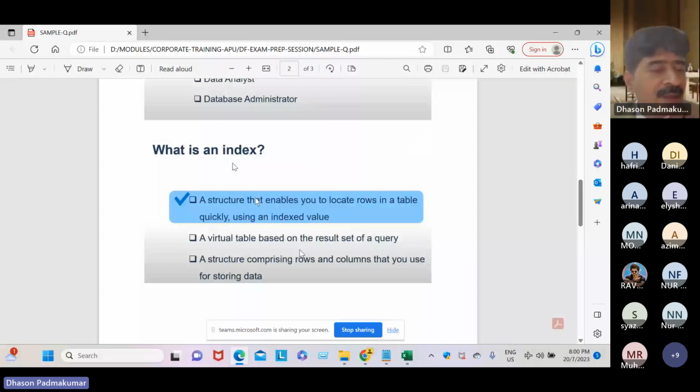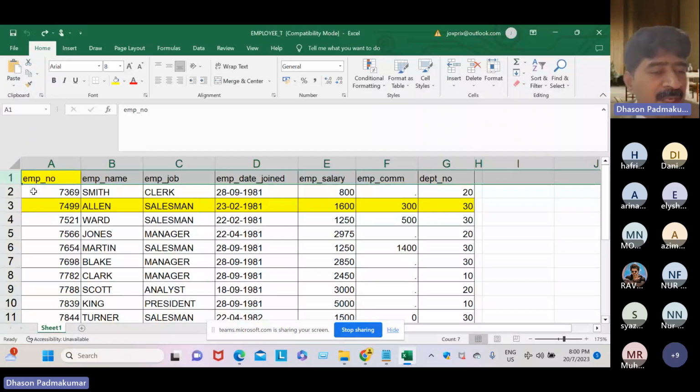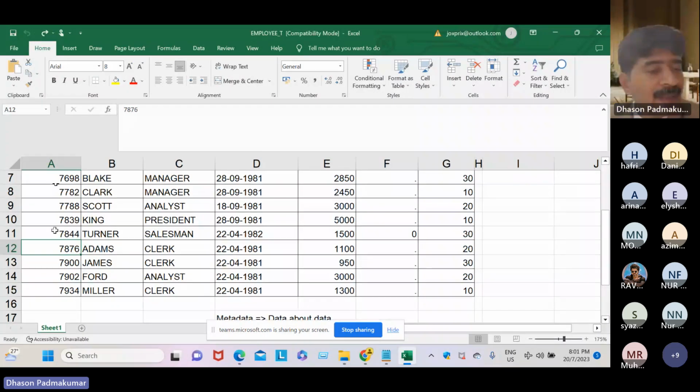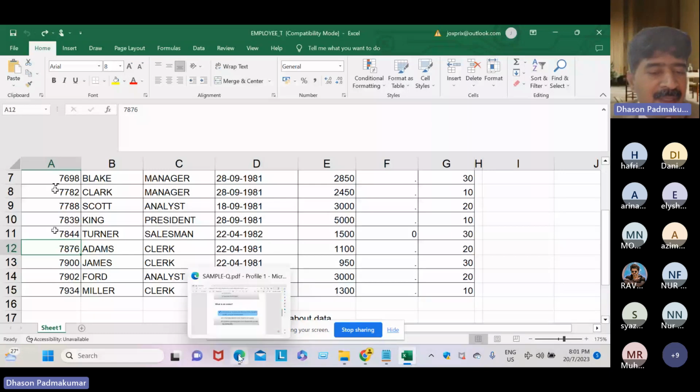Normal searching may take a few seconds to a few minutes. To speed up searching, you just index on this column, so you can search data much faster than the traditional way. If a table is indexed, searching takes minimal time. If not indexed, it may take more time. So indexing is to speed up searching.